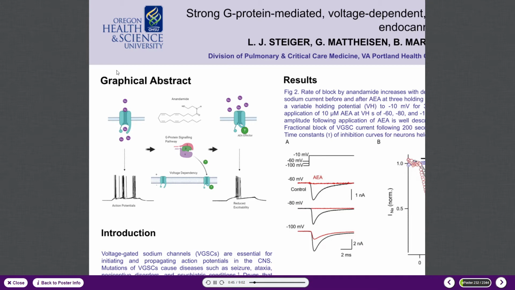Now, moving right, the endocannabinoid signaling molecule anandamide comes into contact with the cell, and it engages a G protein-dependent signaling pathway. Downstream of this pathway, an effector molecule preferentially binds to inactivated sodium channels, stabilizing their inactive conformation and inhibiting normal response to voltage change. Now, the cell receives the same stimulus as it did before anandamide, but the probability that an action potential and subsequent neurotransmitter release will occur has sharply declined.